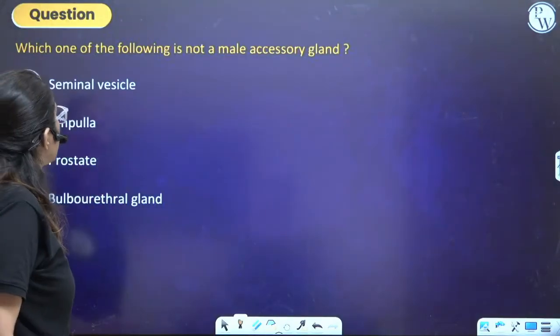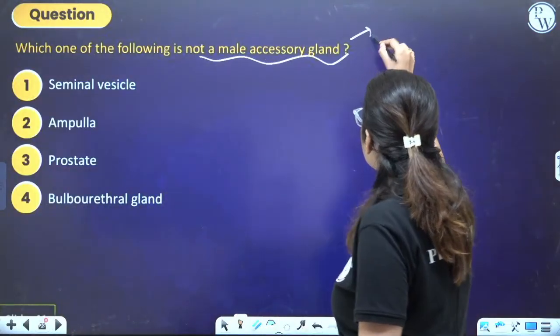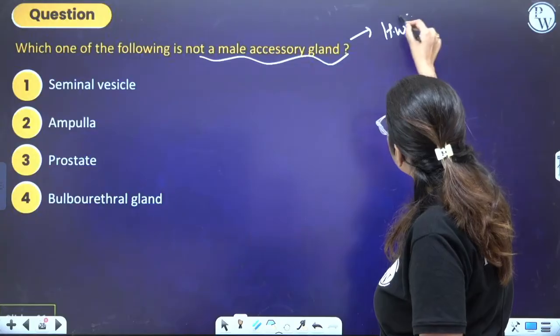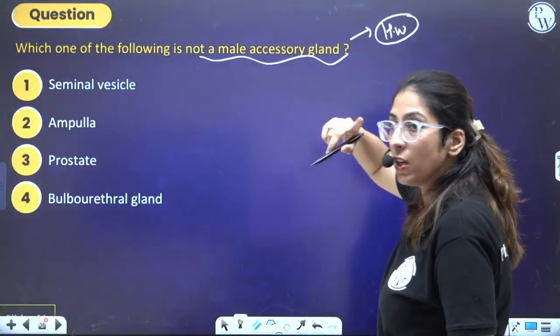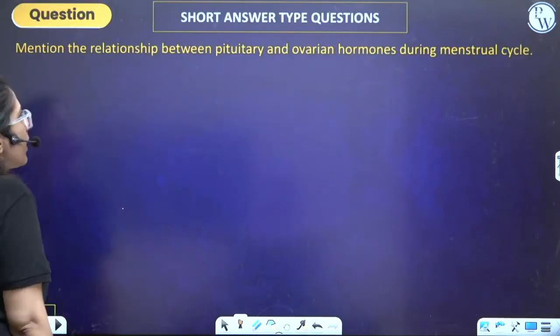Now this answer you are going to give me in comment section. Which of the following is not a male accessory gland? This is your homework, guys. I'll be waiting for your answer in the comment section. Do answer, okay? Let's look at some short answer type question also.